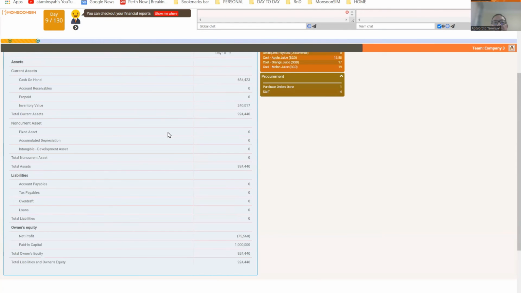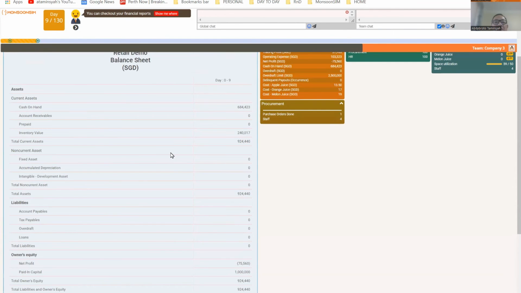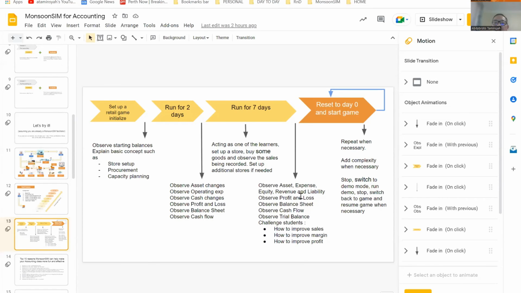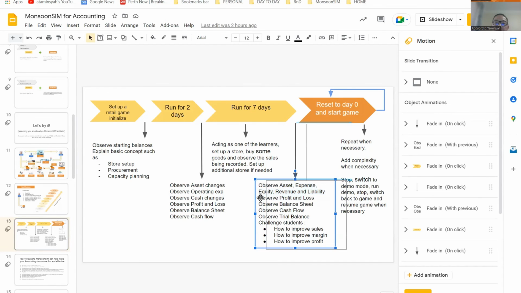All right. So that's where we are. Account receivable, yeah, that's all. The inventory value, by the way, you can also cross-check with the value of the purchase that you made. Okay, so that's part of the asset. And then we have done this. Observe the P&L. We did this. Observe the balance sheet. We did that.